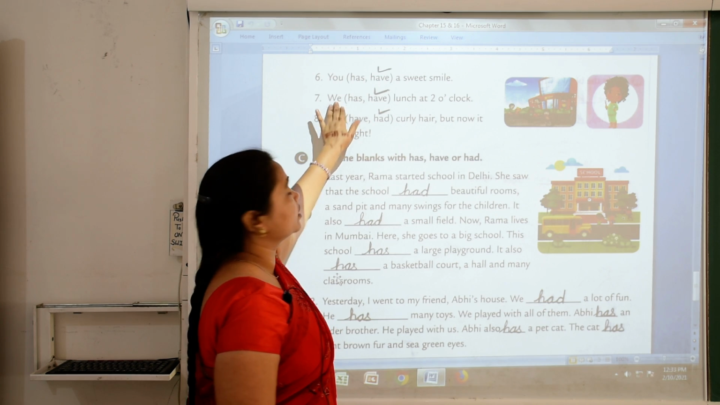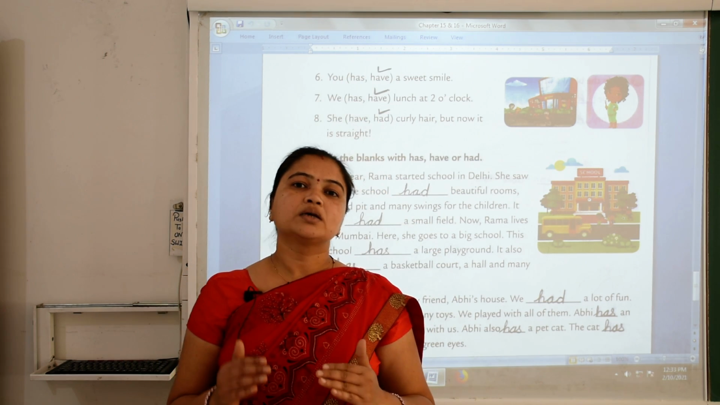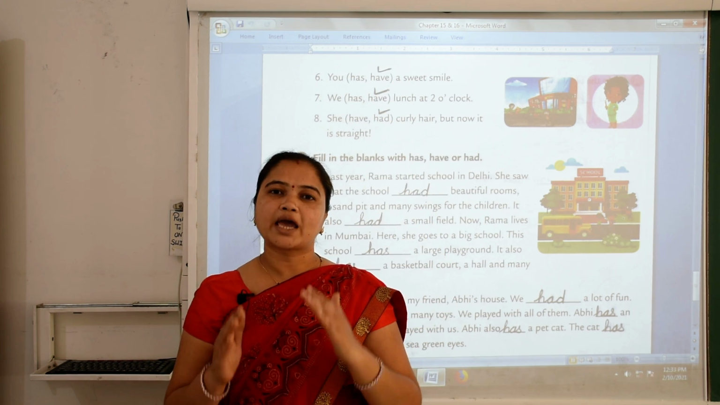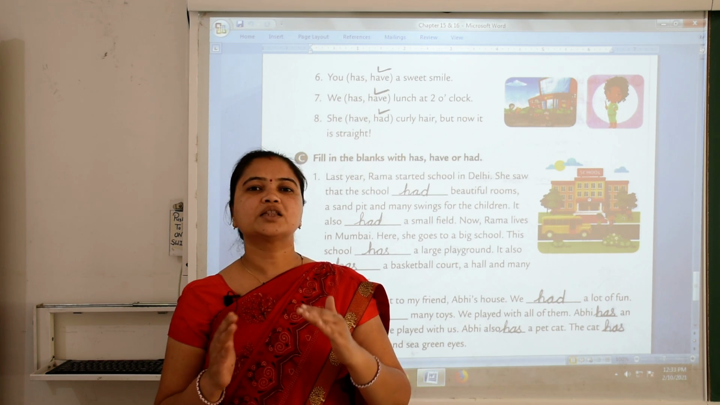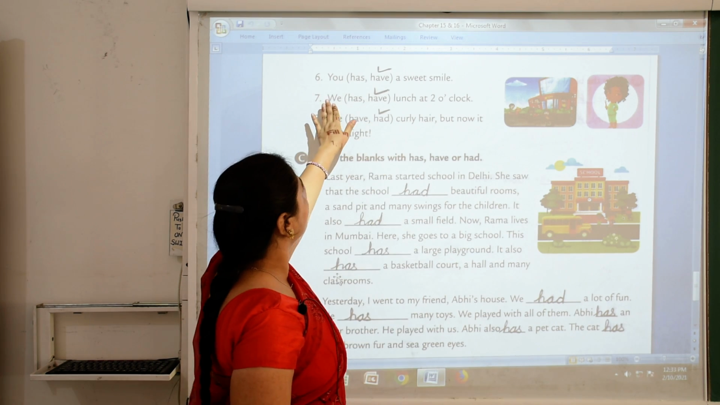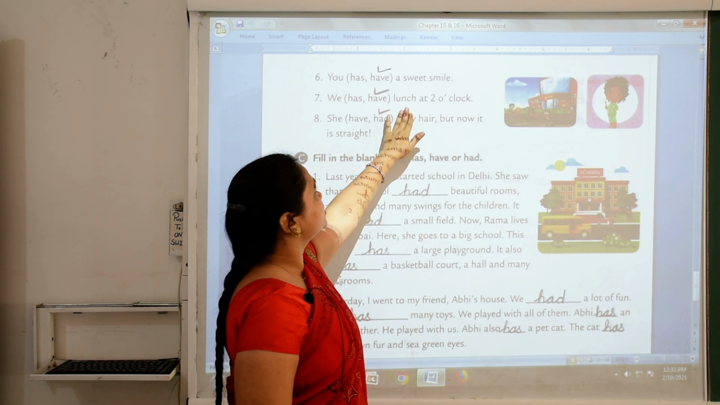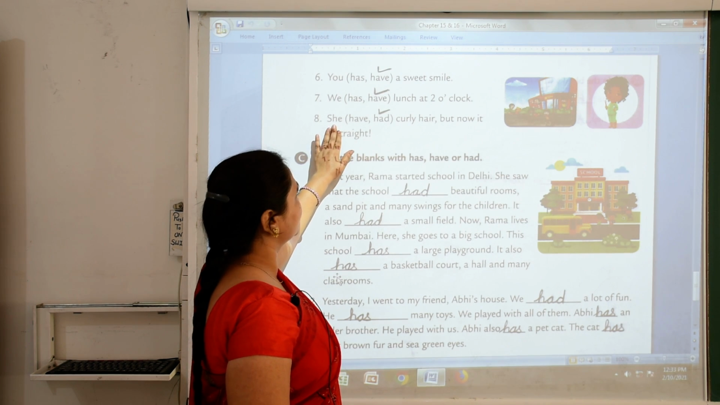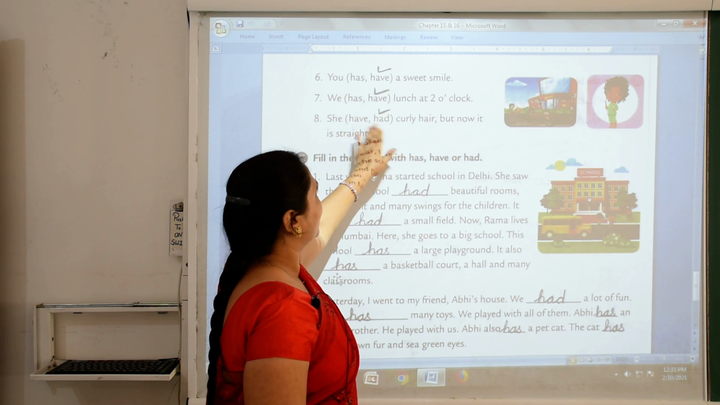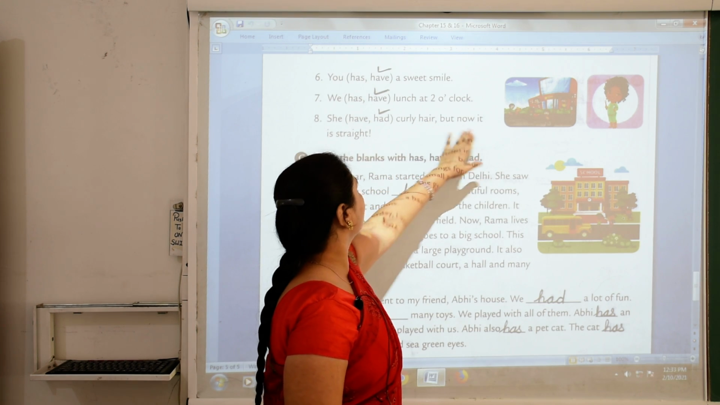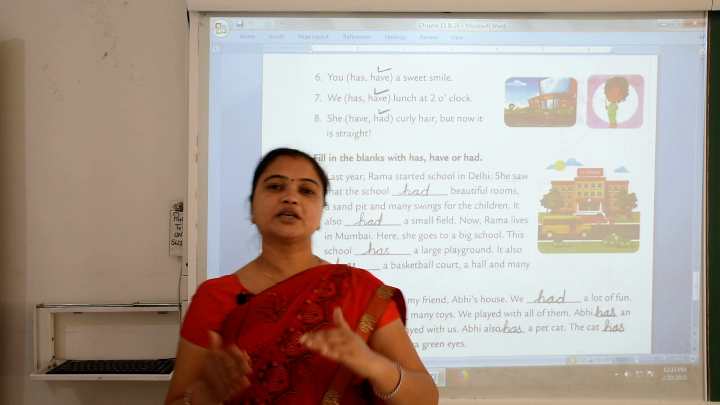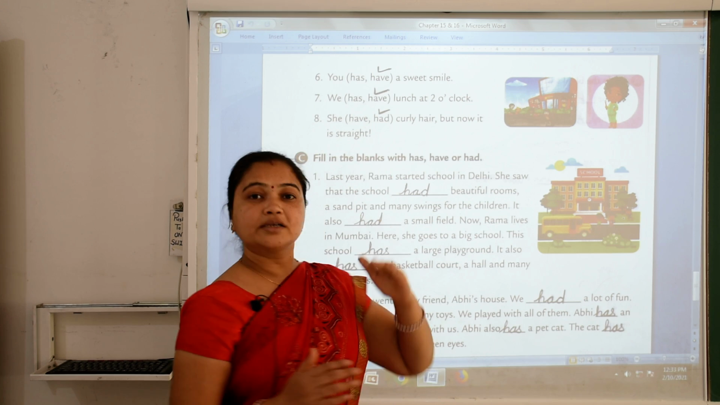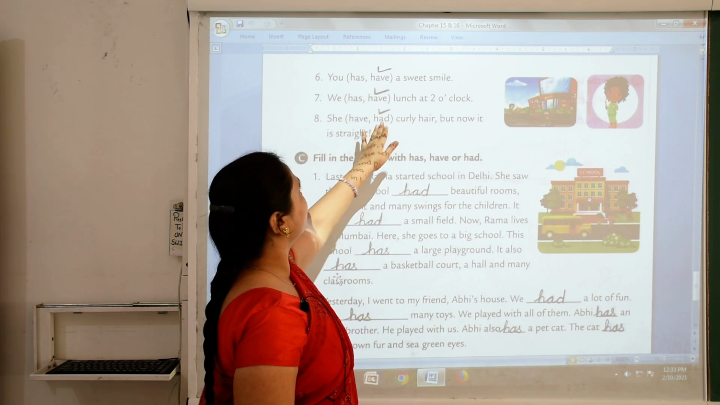Number 7, we. We is plural. So we tick on have because we use have with you, we, they and plural naming word. So we have lunch at 2 o'clock. Number 8, she had curly hair but now it is straight. It means we talk about past and now her hair is straight. So we tick on had.